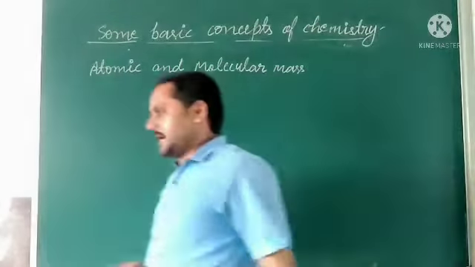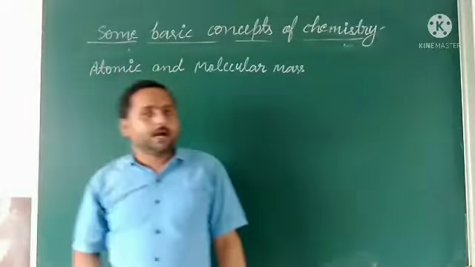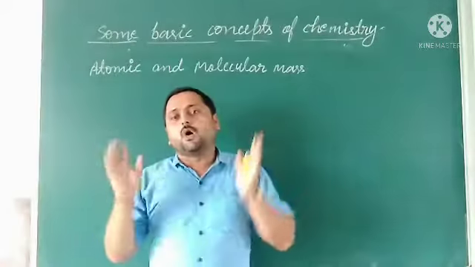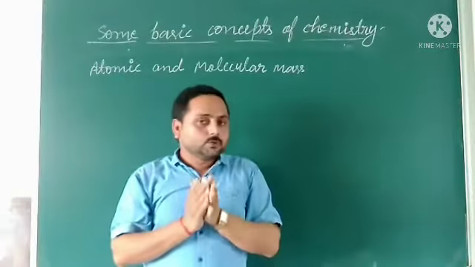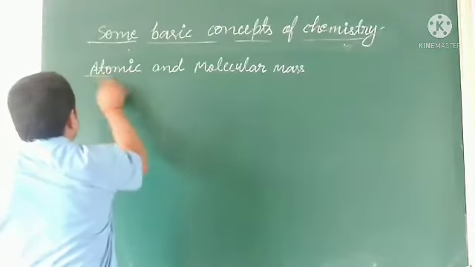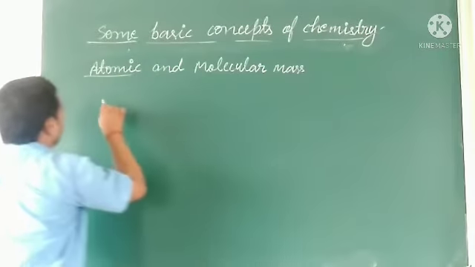We have already discussed that according to Dalton's theory, matter consists of indivisible atoms. So if an atom is there, it may have an atomic mass.